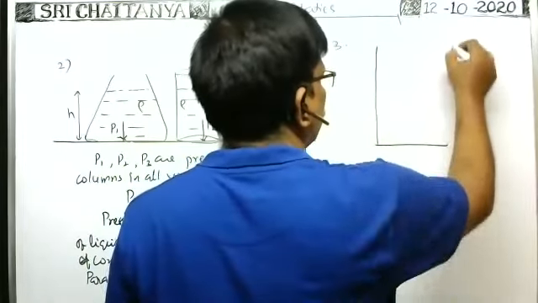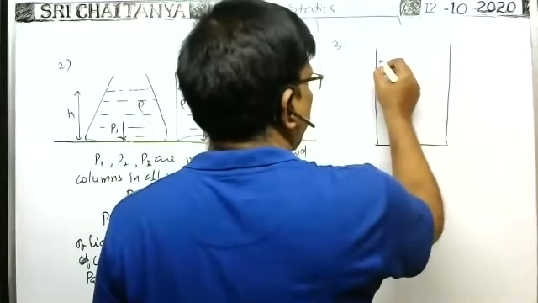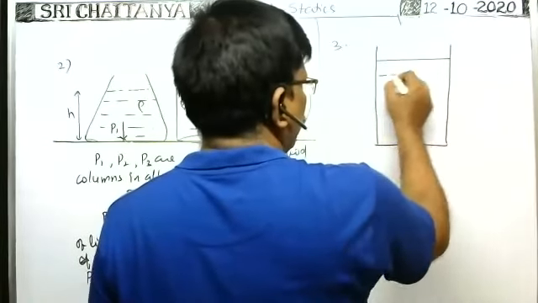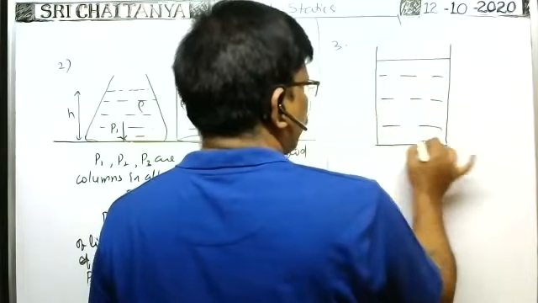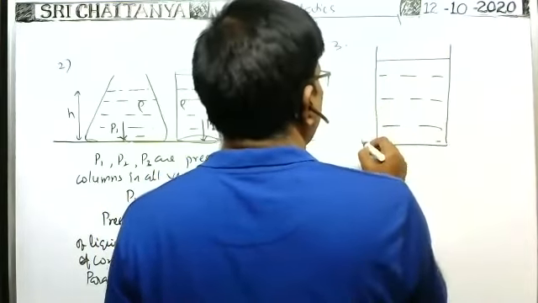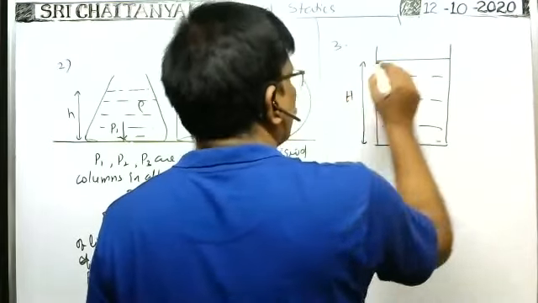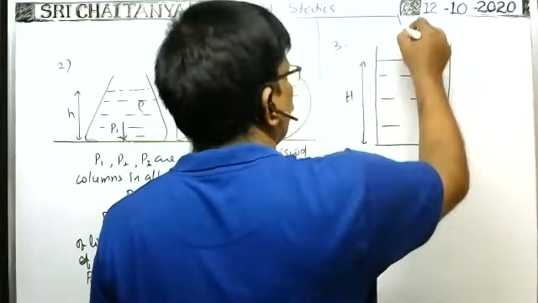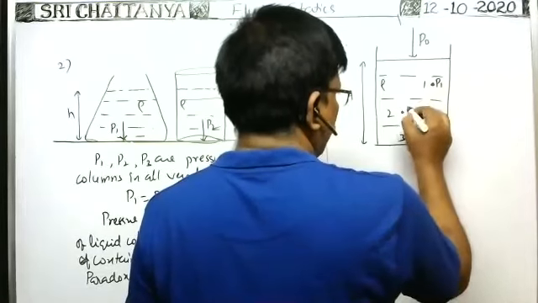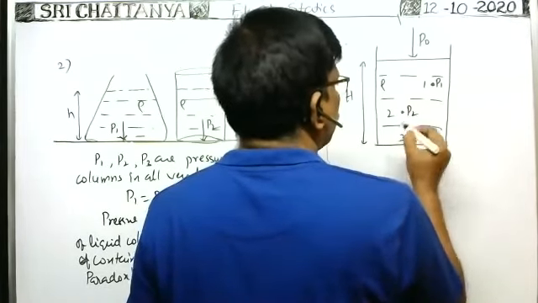Suppose in a vessel, the vessel is filled with liquid up to a certain height, capital H. Atmospheric pressure P naught acts, density of liquid rho. At different points in the vessel, at this point 1, at this point 2, at this point 3, what are the pressures? At this point pressure is P1, here P2, here P3.